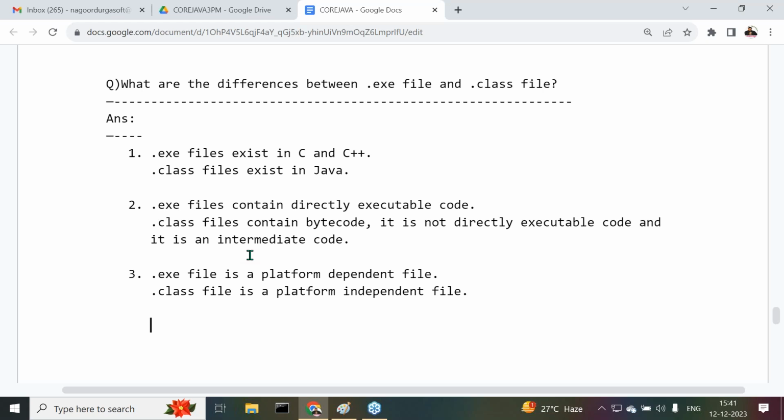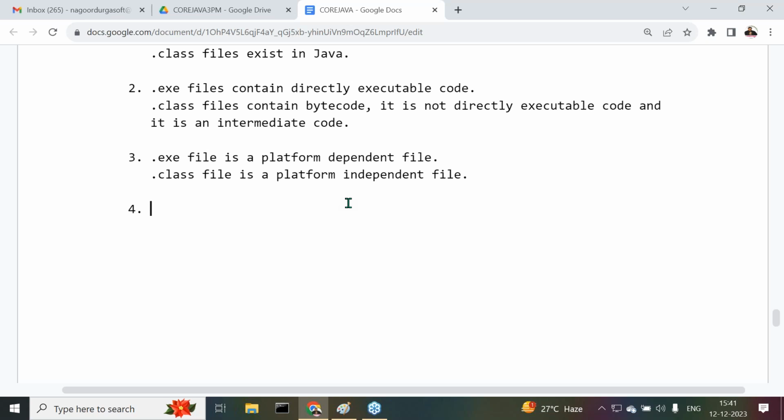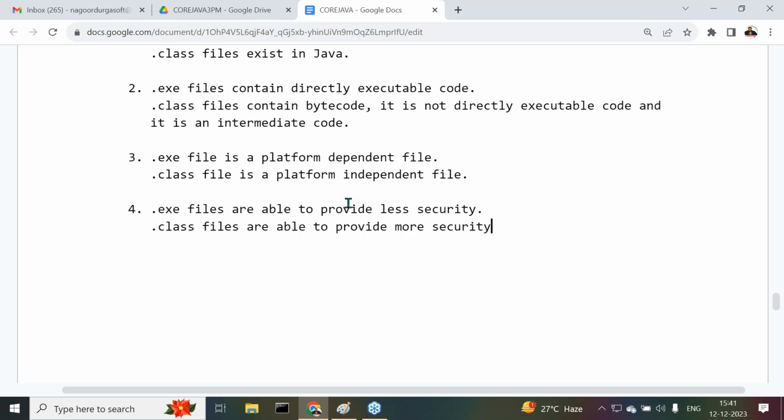This is one point. Then one more point, which is related to security. Try to understand it now. .exe files provide lesser security, whereas .class files provide more security. In two ways we can conclude this point regarding security. What are the two ways to conclude this particular point?